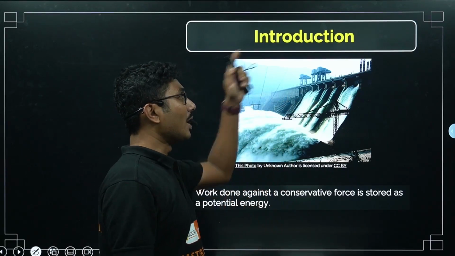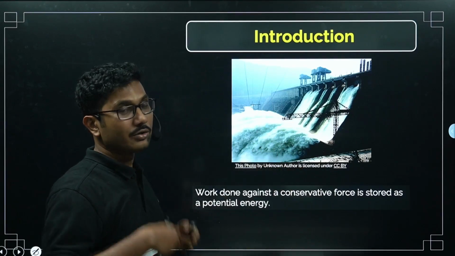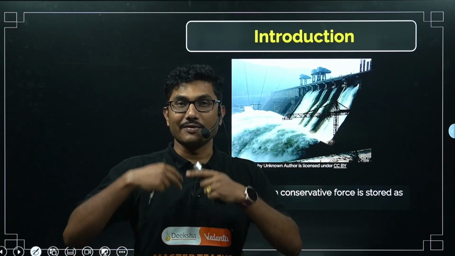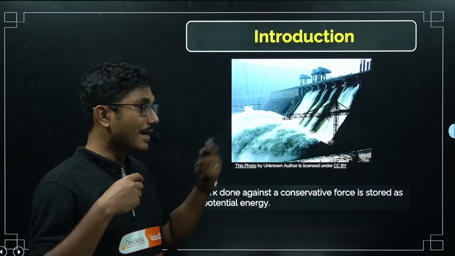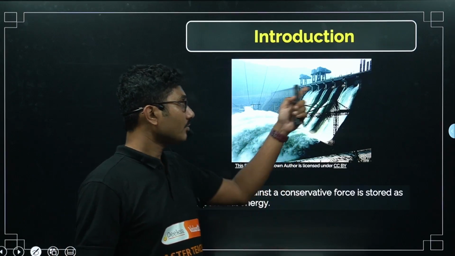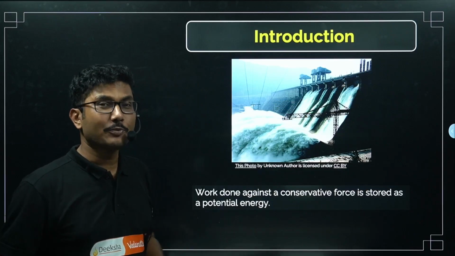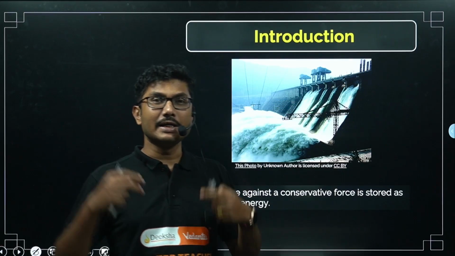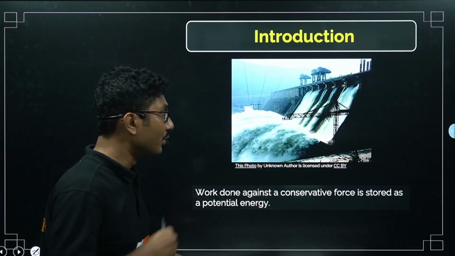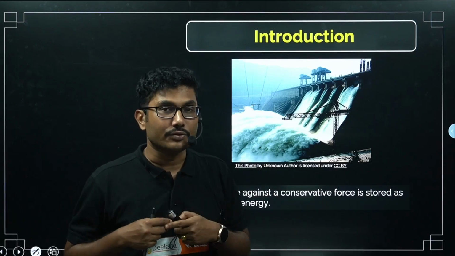That water is released through the dam in a controlled way so that we can convert it into electric energy, right? So the energy stored in this water is potential energy. And why is it potential energy? Because it is achieved by doing work against a conservative force.